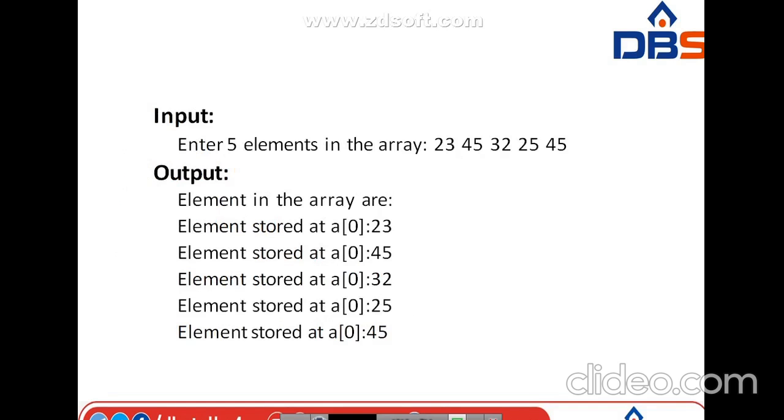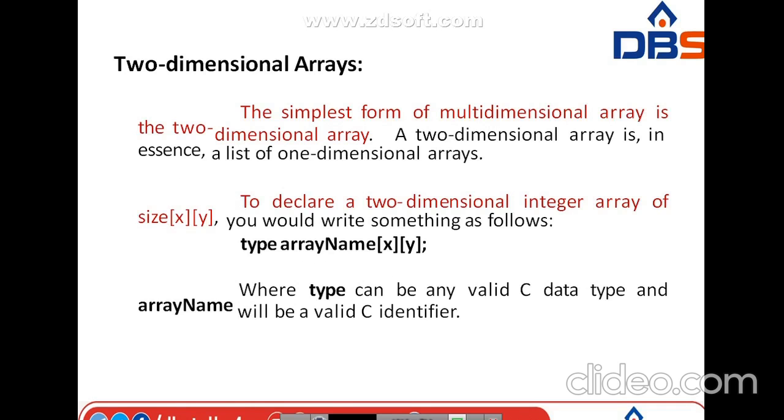Okay, so here the input values, for example, we have given 23, 45, 32, 25, 45. The values are the same, whatever values we are giving, those values are printed, but the locations are a of 0, okay, a of 0 is 23. Next one is a of 1, okay. So a of 1, a of 2, a of 3, like this.